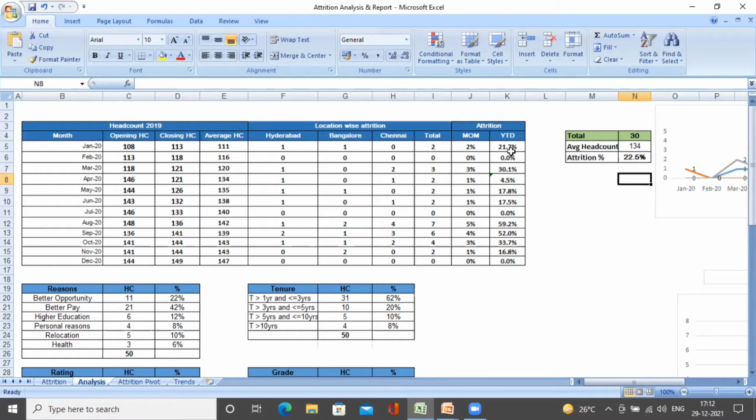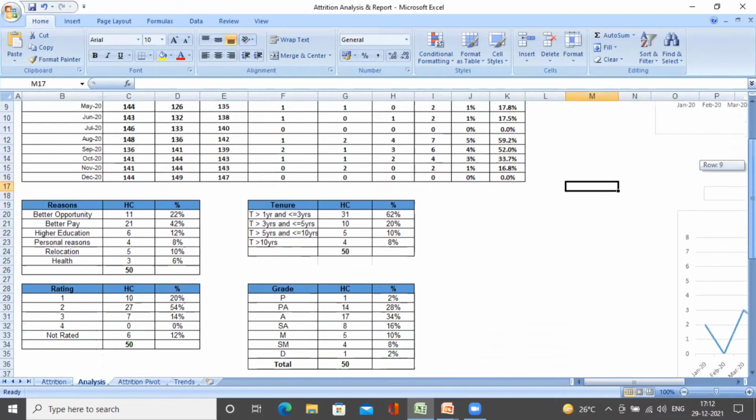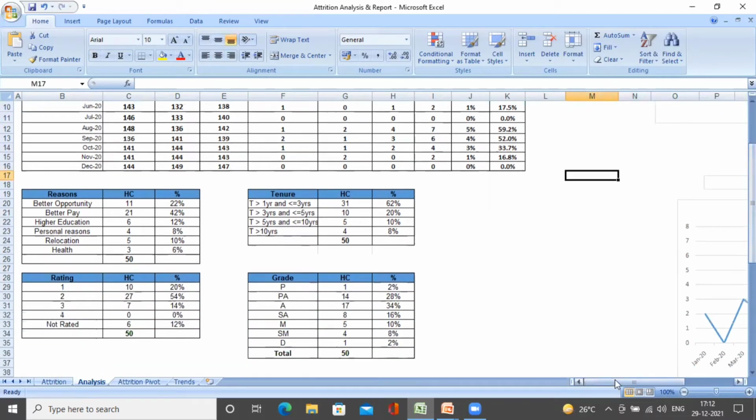In case we are doing it for a particular year till September, then take the average till that month, calculate the attrition once again YTD as in this formula, and just get the numbers. Now we have seen how to do the MOM, YTD and the attrition. We also know that it is easy based on the formula, but it is equally important for us in HR to see the trends.